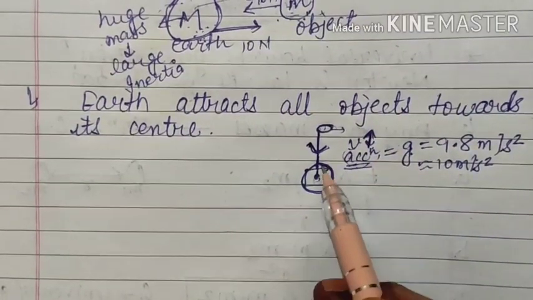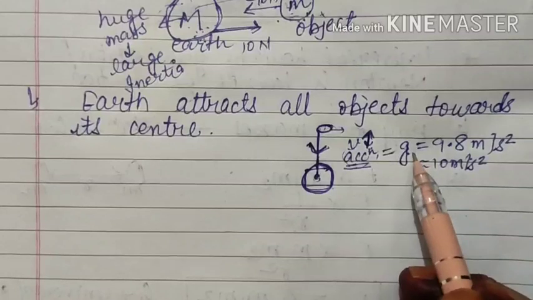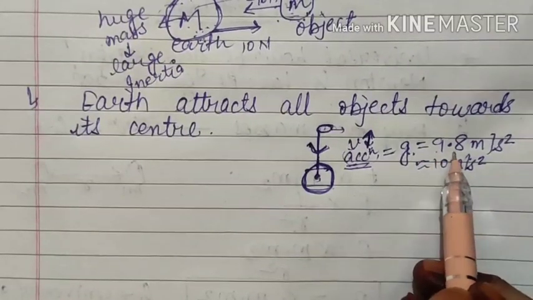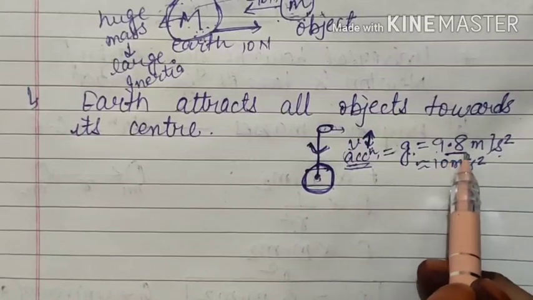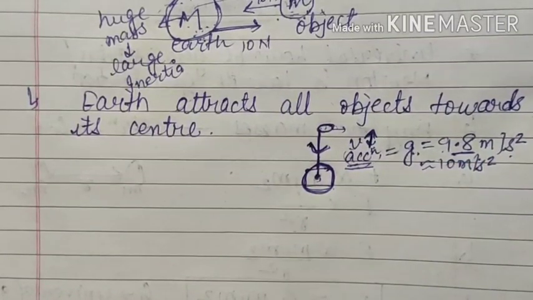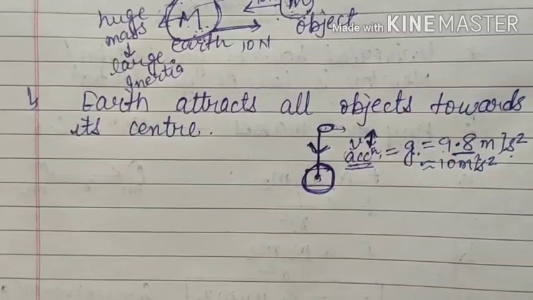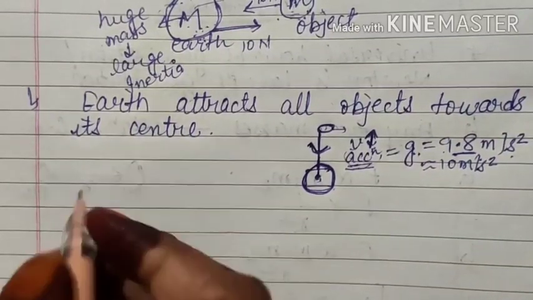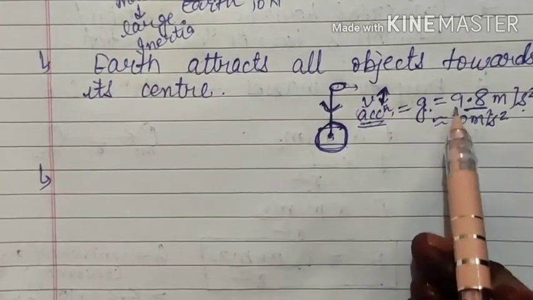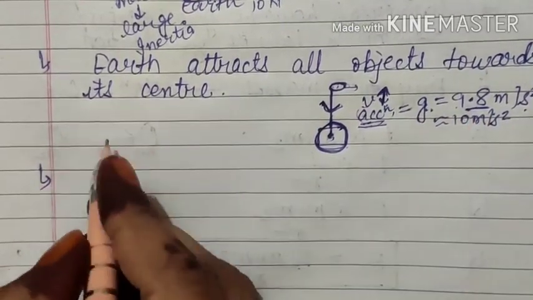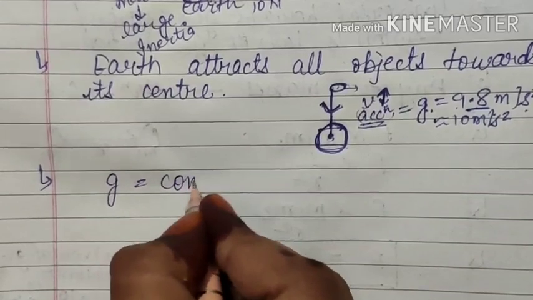That acceleration produced due to gravity is known as acceleration due to gravity, which is numerically equal to 9.8 meter per second square, and since it is a numerical value, it is considered to be constant. That means g is constant, 9.8 meter per second square. Okay, next thing, let me discuss here itself, we will not discuss it later. Here we are saying that g will be constant, but it is not actually true.